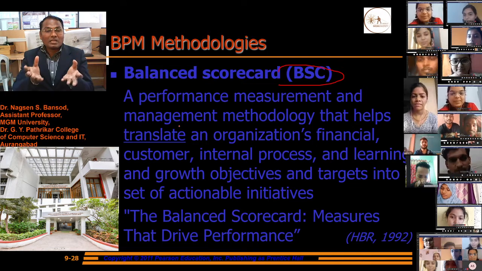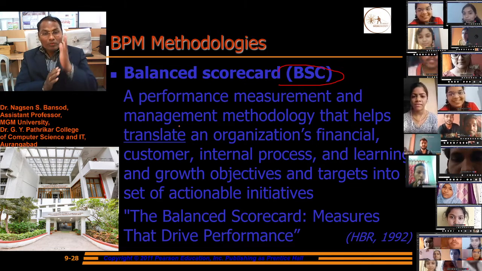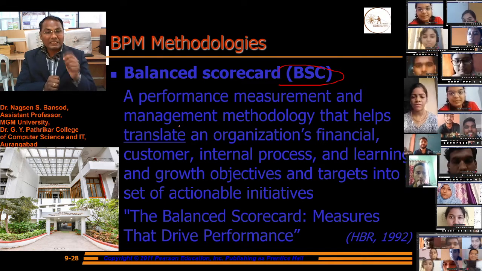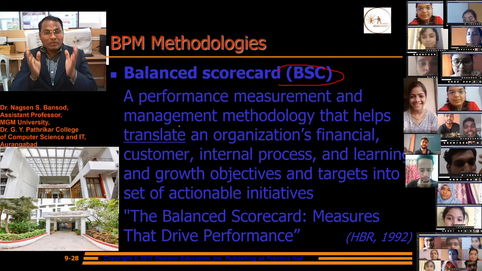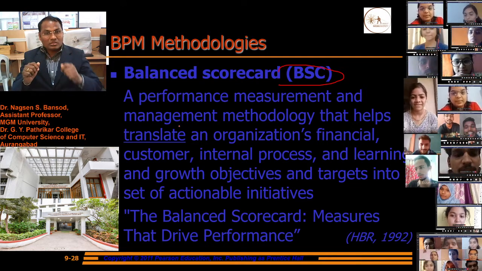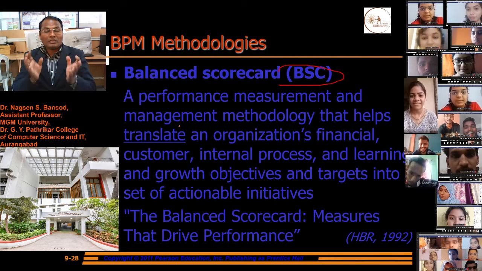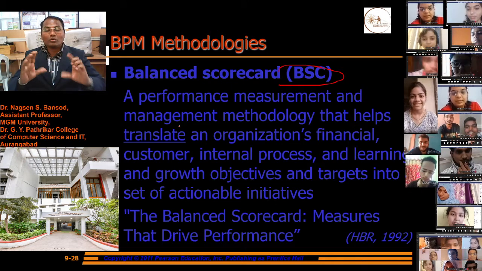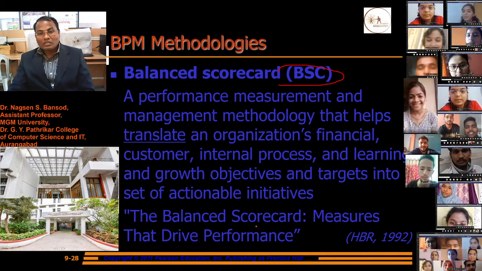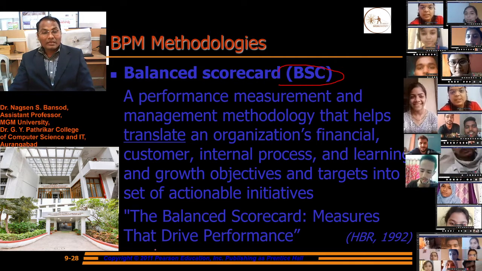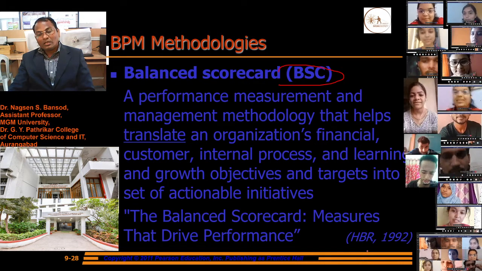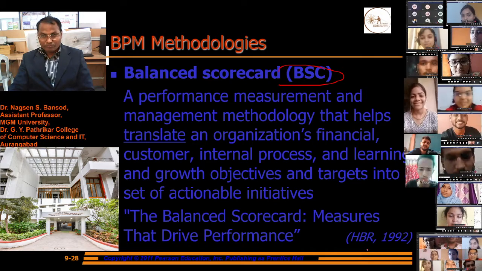What do we measure in this methodology? We measure the internal processes, learning and growth objectives, and targets in a set of actionable initiatives. Financial and customers we can manage with the balanced scorecard. All these things are mentioned in the balanced scorecard. The balanced scorecard measures that drive performance, which was given in the Harvard Business Review in 1992.